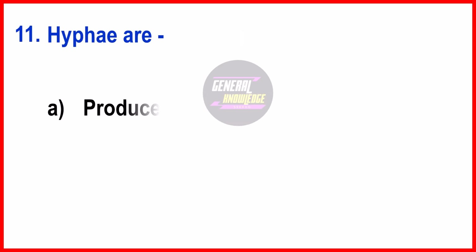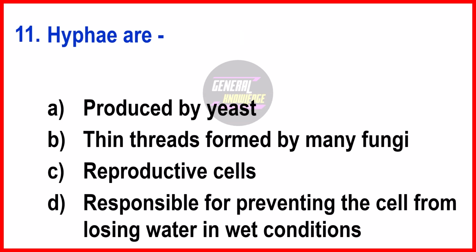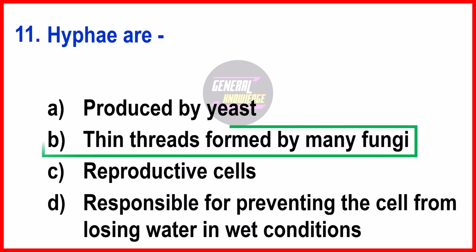Next question, hyphae are. The right answer is option B, thin threads formed by many fungi. Hyphae are the long branching thread-like filaments that make up the bodies of most fungi and some actinobacteria. They are the fundamental structures responsible for fungal growth and nutrient absorption. A mass of hyphae is called mycelium, which is the visible fungal body, often appearing as a network of threads.